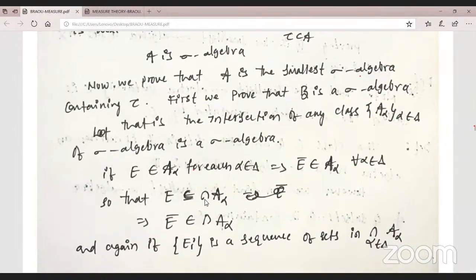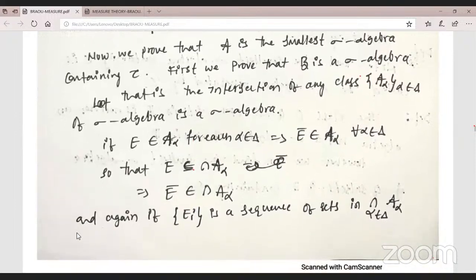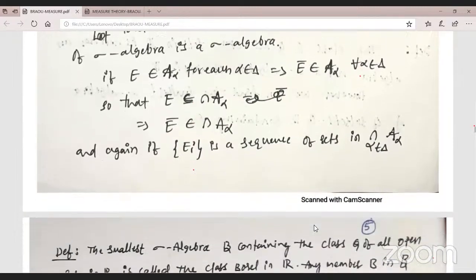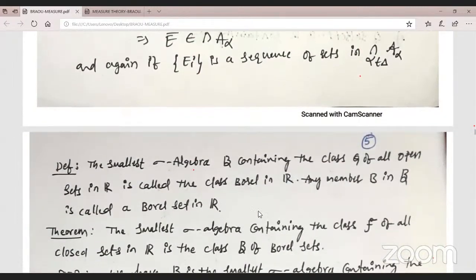We can prove each E belongs to the intersection of A alpha. Therefore E bar belongs to the intersection of A alpha. What about the intersection of this one? Again, if Ei is a sequence of sets in A. What is the one page missing here?